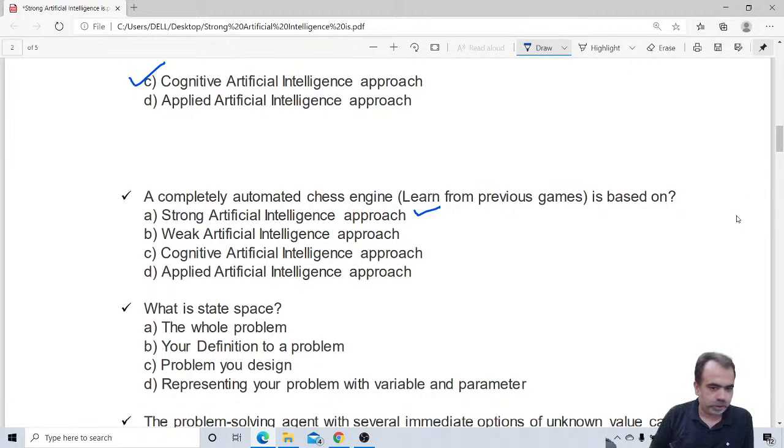Yashwant said D. Rajat Puri said D. Yes, D is the correct answer. Because the whole problem is not a state space. Your definition of a problem is not a state space. Your problem design is not a state space. Very good. Saurabh says A. Saurabh, you just correct yourself. It is not A. The whole problem is not a state space. Basically, representing your problem with variables and parameters is what we call the state space. So this is a very important question, right? So let me move towards the next question.